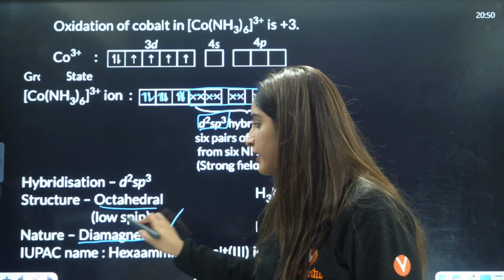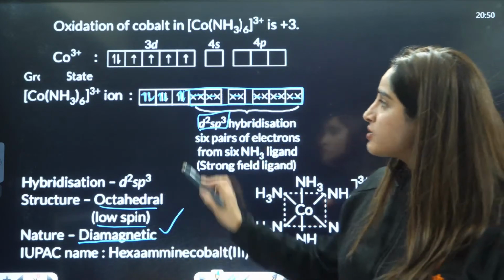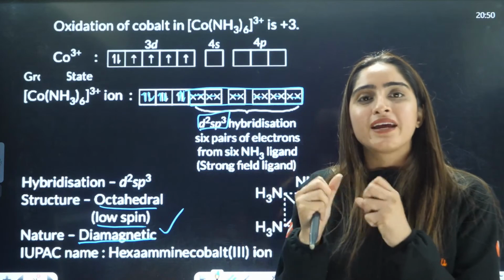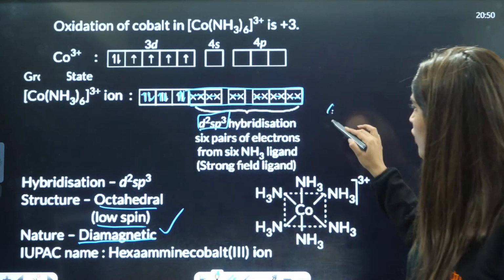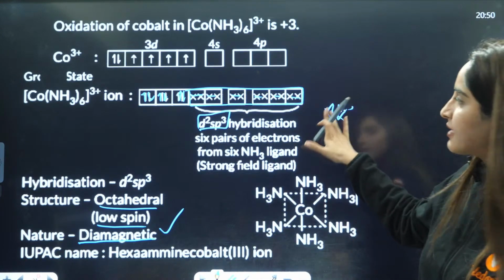Ma'am, the structure is octahedral. How can we say it's low spin? Because it is pairing. Whenever there is pairing, it's low spin. Low spin means when the electrons cancel out each other. That is low spin.